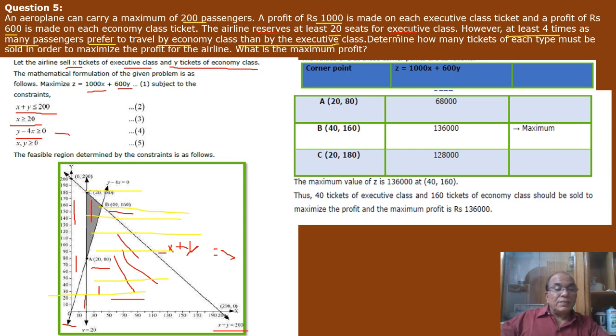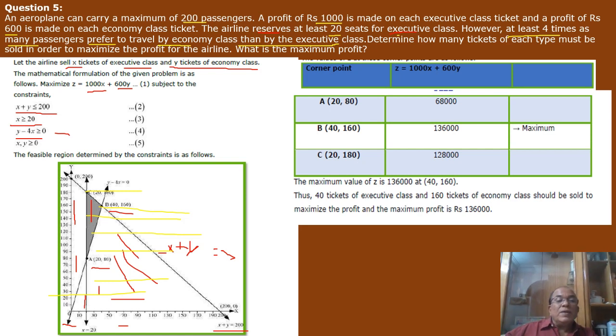Now about the third line, this one, y equal or greater than 4x. So this can be here as well, here as well. So we will have to see which point actually it satisfies. If we take this point, what is this point? This is 70, I think. Yes, 70.